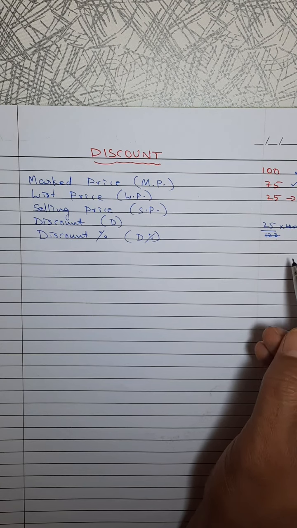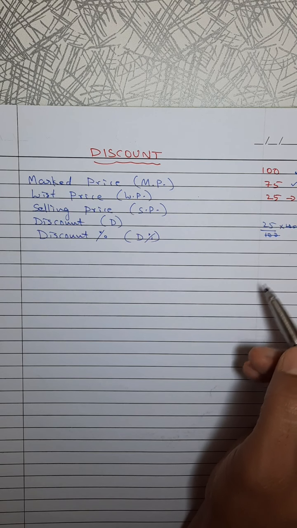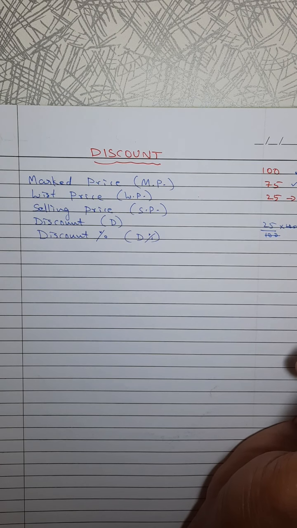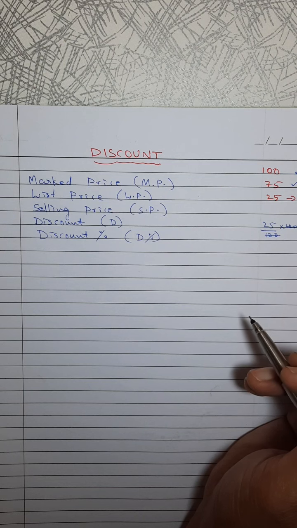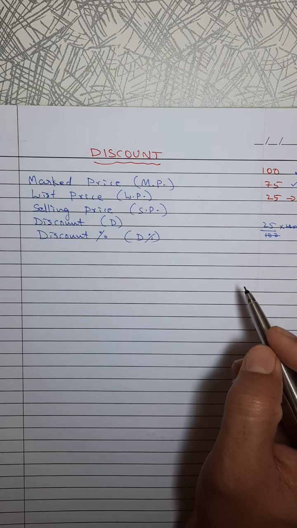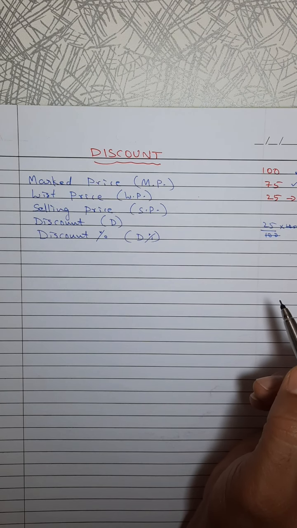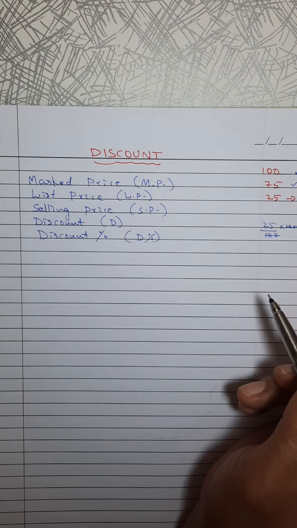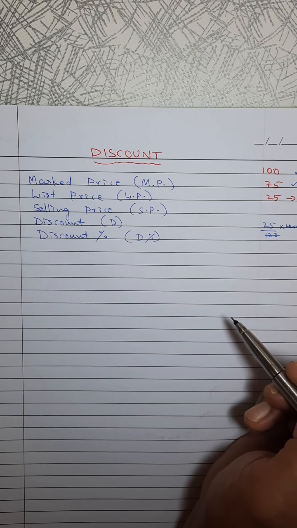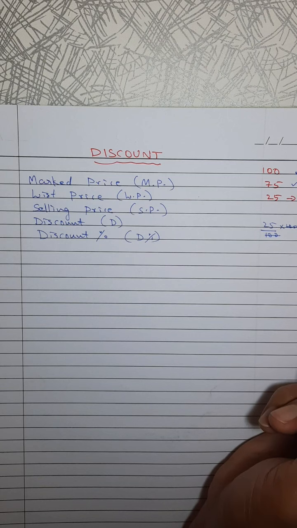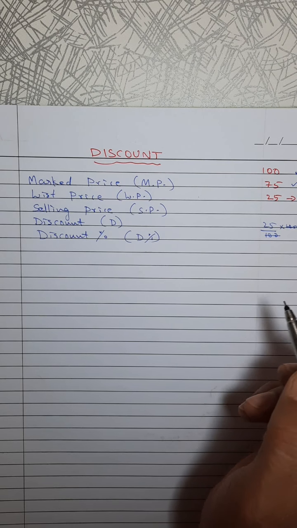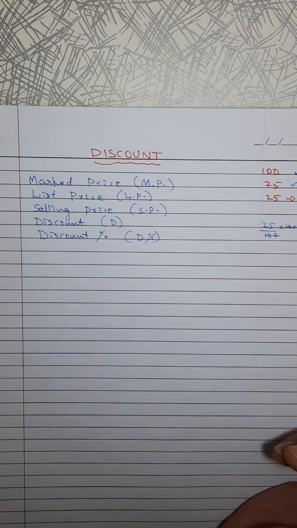Suppose TVs of this bigger size, this model, this price, another model, another price. So we can ask for that, and the shopkeeper will show the list sent by the company. Instead of marking it on the item, it is written in a proper list because different models are there, so accordingly the price will be there.